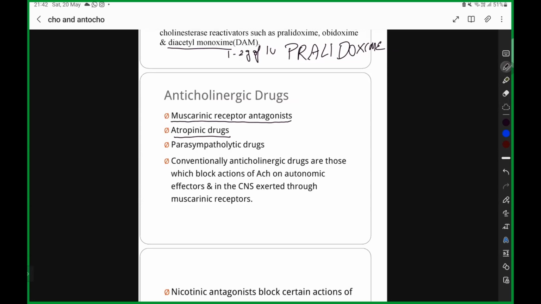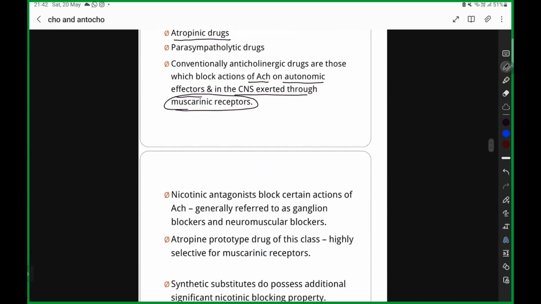Do you understand? So conventionally, anticholinergic drugs are those which block the action of acetylcholine on autonomic effectors and in the CNS. They do this through the muscarinic receptors.